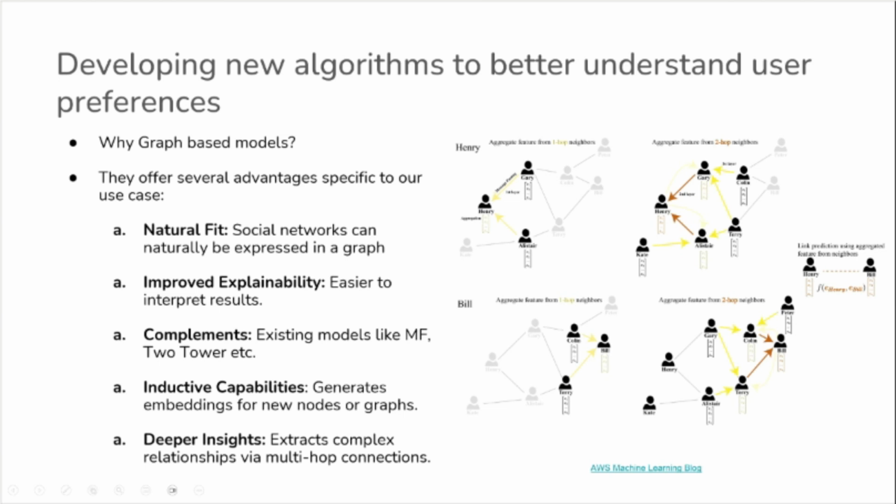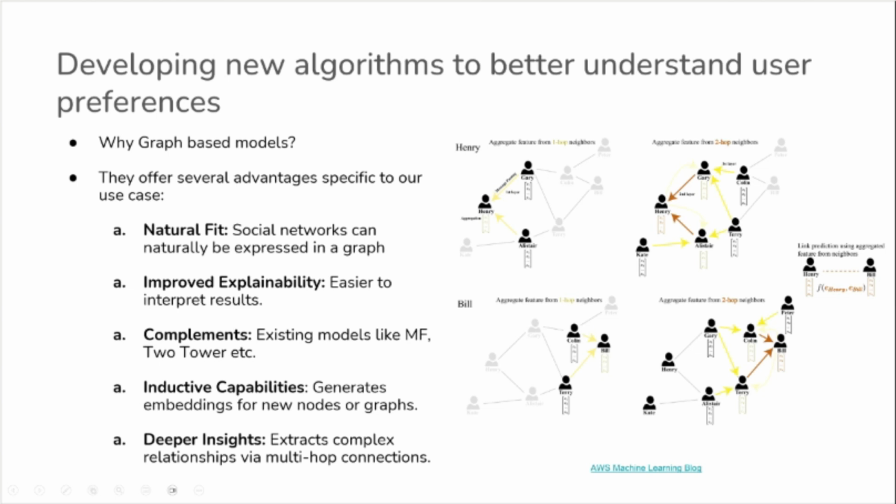We repeat the whole process for the other candidate, Bill, and we get the node representation of Bill. Once we have the node embeddings or representation for both of these nodes, we use that to calculate the link score. Now, for a small graph like this, you can literally use all the other nodes in the graph to get the node representation of Henry. But in real-world use cases, where graphs have millions of nodes and edges, this becomes unscalable.